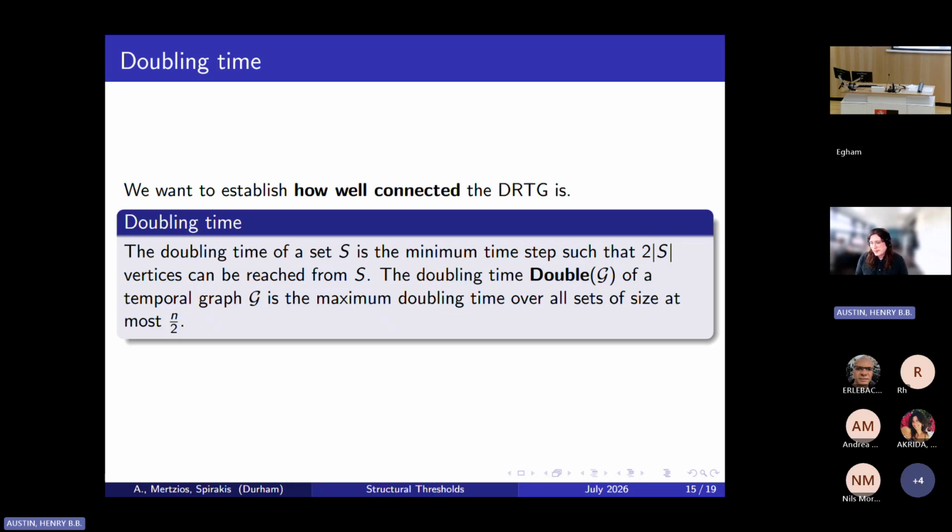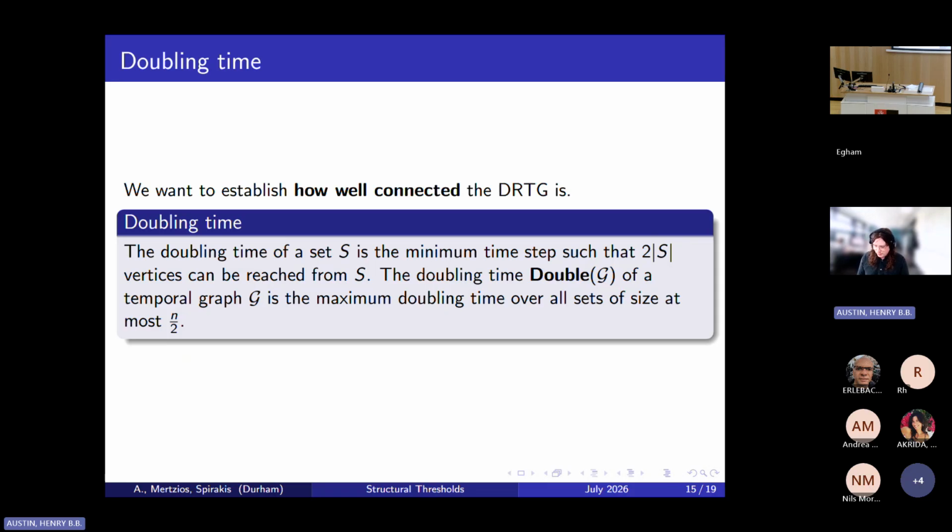So the doubling time of a set of vertices is the minimum time step such that the vertices in the set can reach at least as many vertices outside of the set as there are vertices in the set, i.e. it's the amount of time it takes for the reachability ball centered on that set to double in volume. And then the doubling time of a temporal graph in general is the maximum doubling time over all sets of vertices of size at most n over 2.